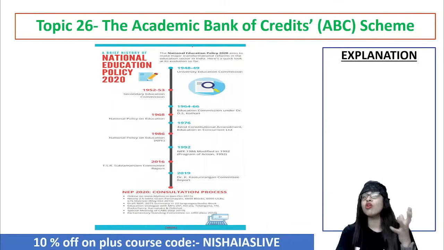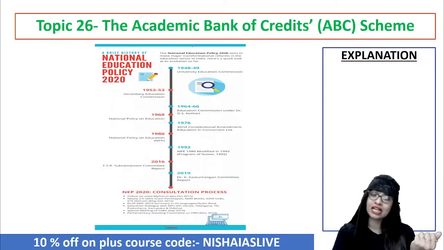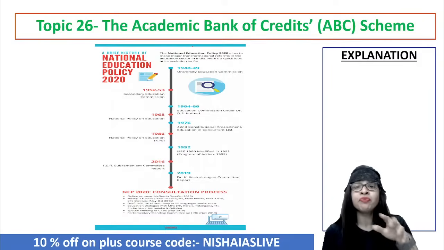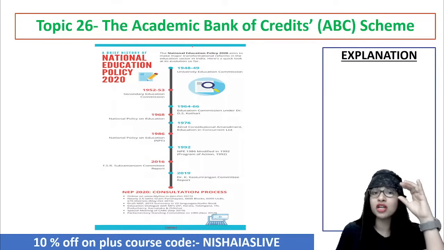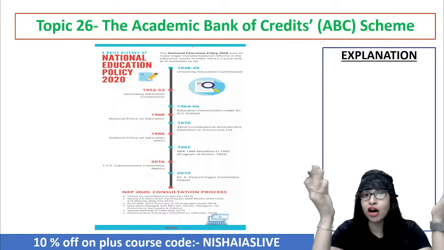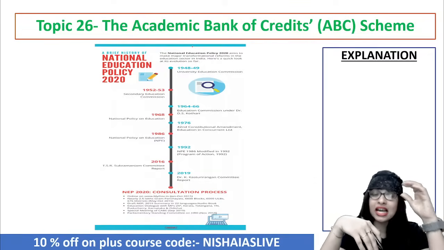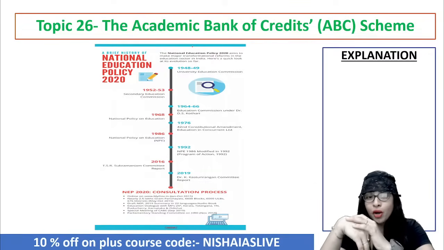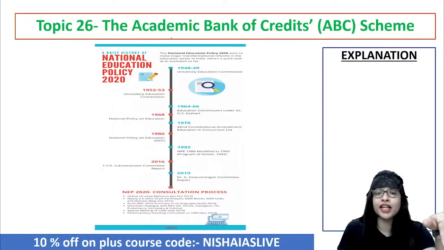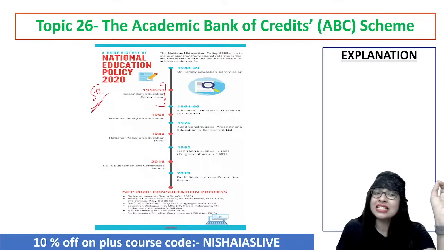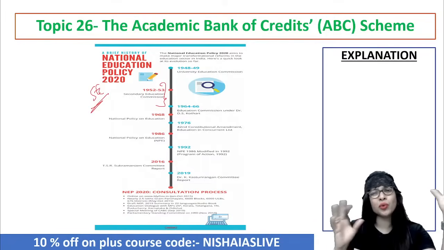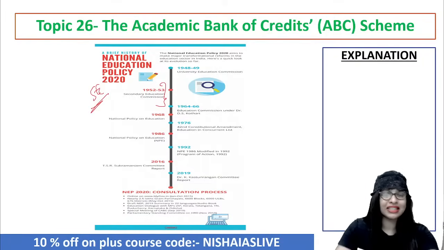It has replaced the so-called 34-year-old national education policy, and a lot of importance has been brought into it, because only to make major transformational reforms in the education sector in our country, India, was the policy put forward. If you see in the year 1952 to 53, we had something called SEC. What is that? Secondary Education Commission. They were doing the work in more or less a better manner and things were fine.